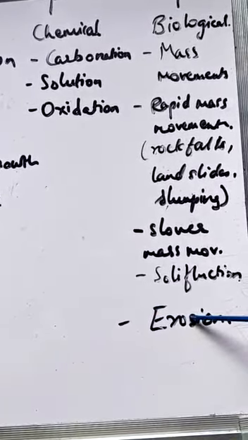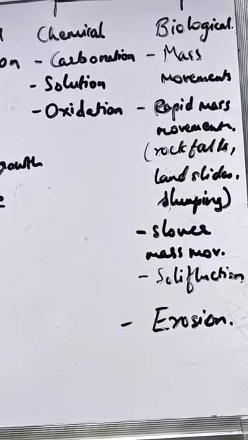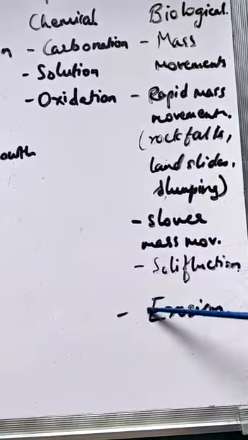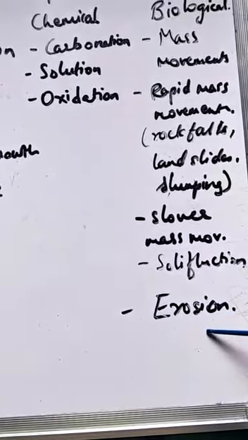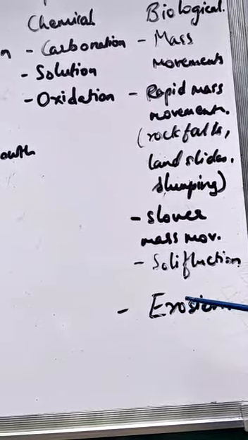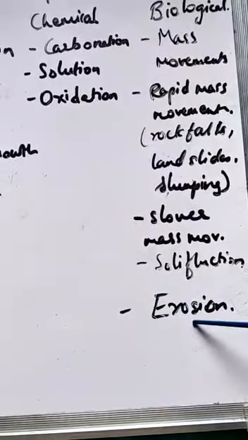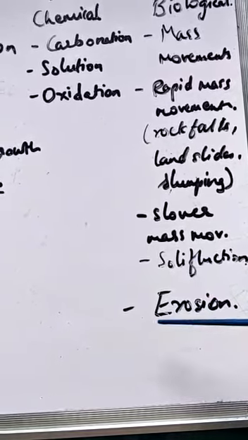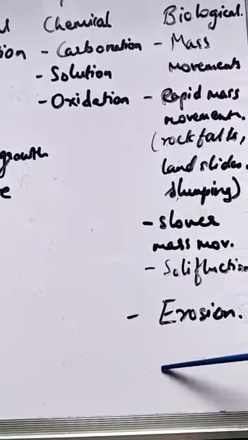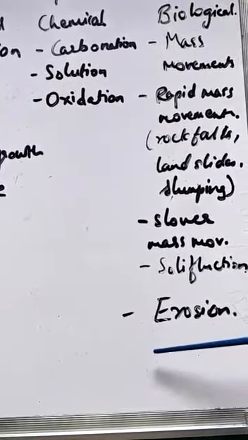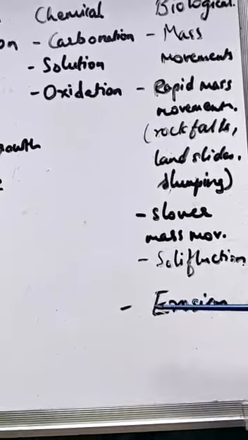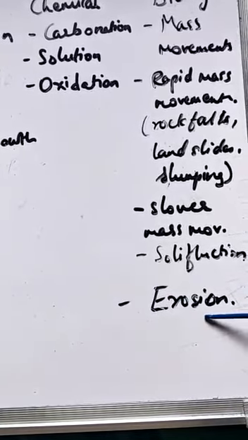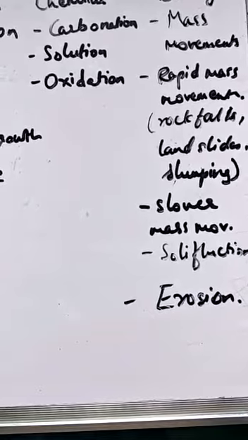In the next chapter, that is chapter 4, we will see exogenetic processes part 2. We will study in detail about the landforms which are formed because of erosion. Erosion means carrying away. Now, when something is carried, it is eroded. Then it is being carried, that means it is transported also. And if it is transported, it is dropped somewhere, that is the deposition. That means it is deposited somewhere. So, in this next chapter, we will study in detail about this.